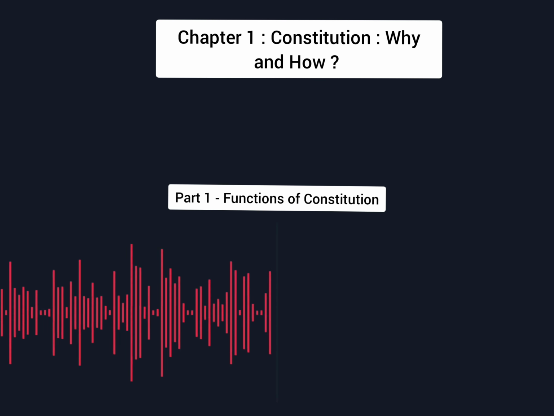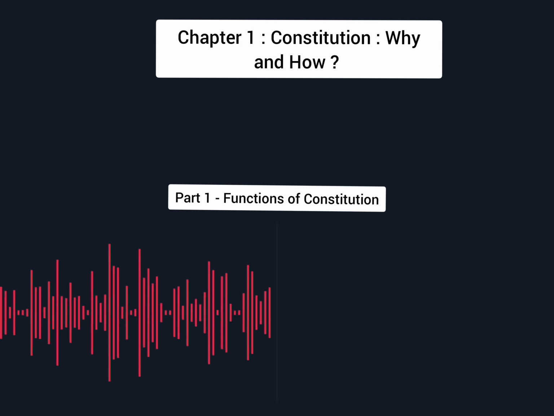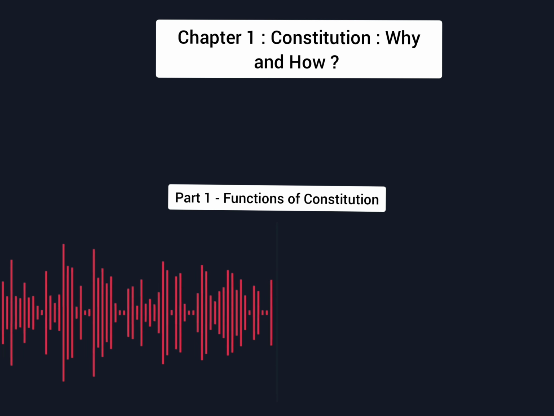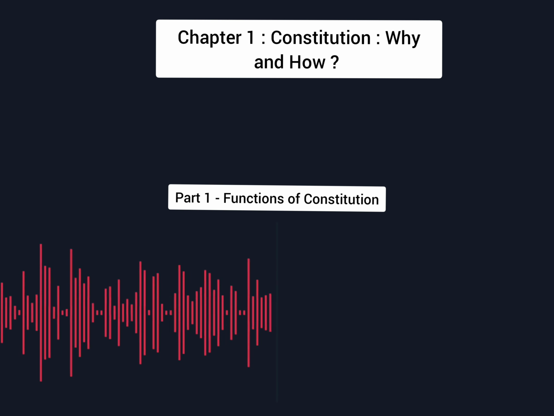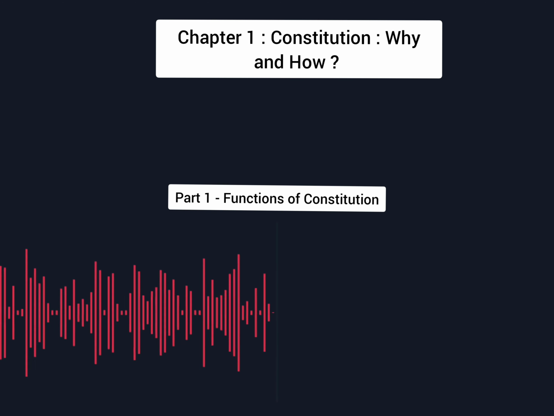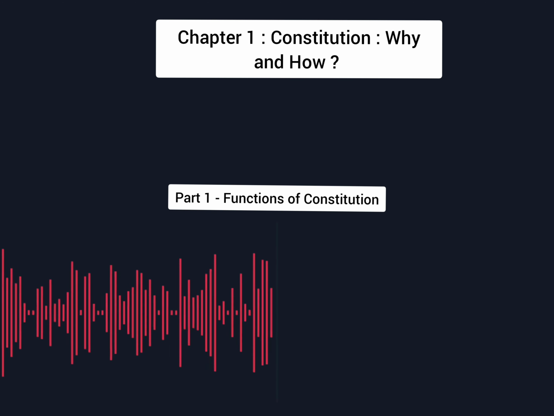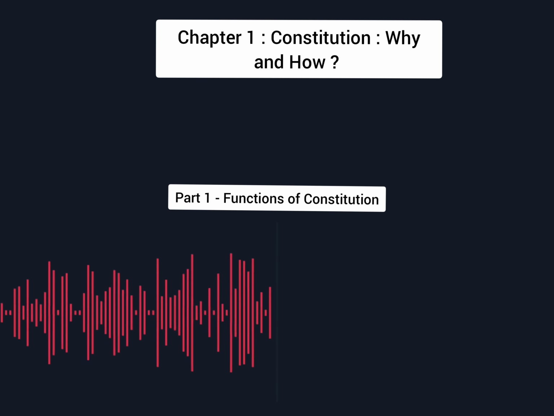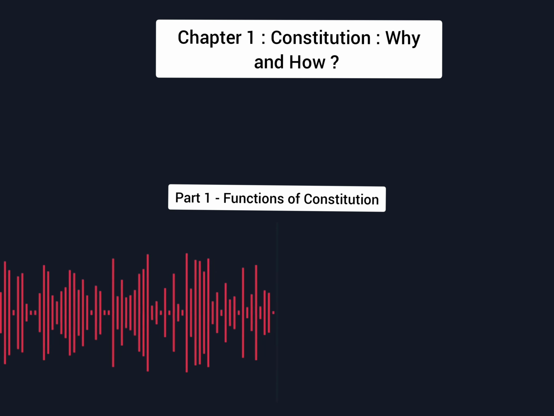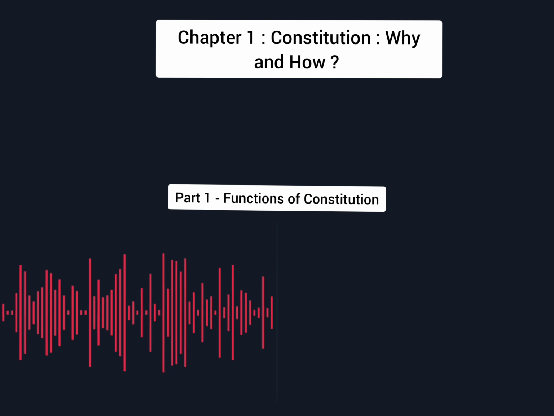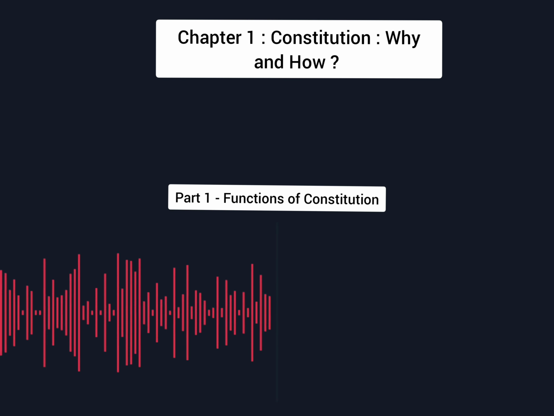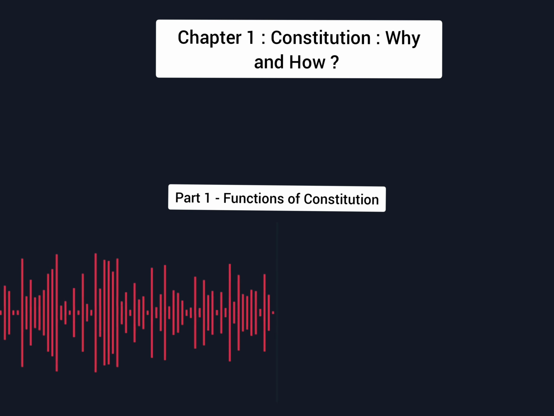Now, when we talk about the functions of the constitution, the very basic and the very first function, you can even write it down. You can take notes. The first function of the constitution is to provide a set of basic rules. What kind of basic rules? Those rules that can allow for coordination amongst the different members of the society. That is the first important function of the constitution, to make sure that the different members of the society like India, they are coordinating with each other. For that we require a basic set of rules that is provided by the constitution.